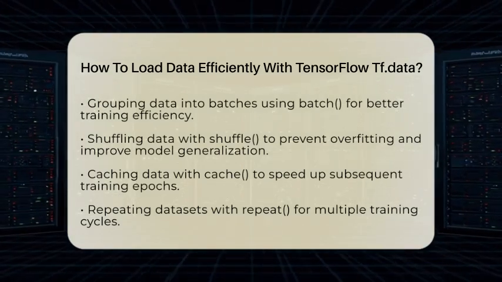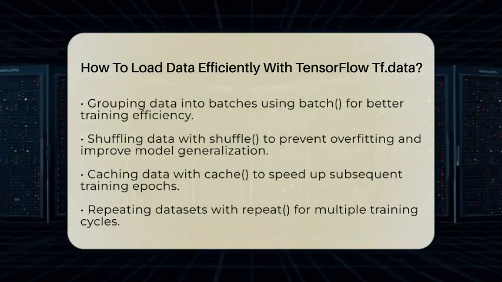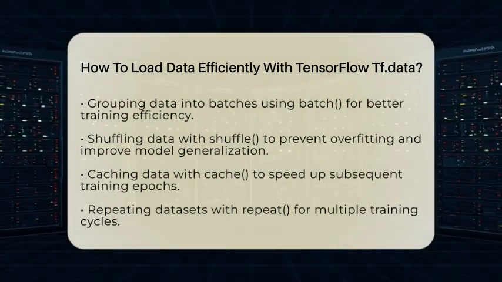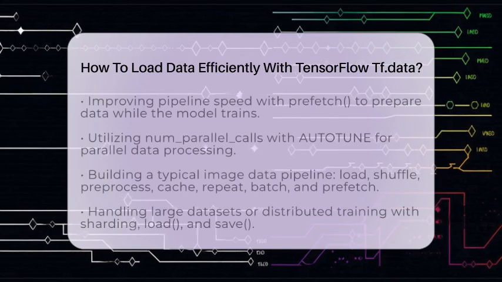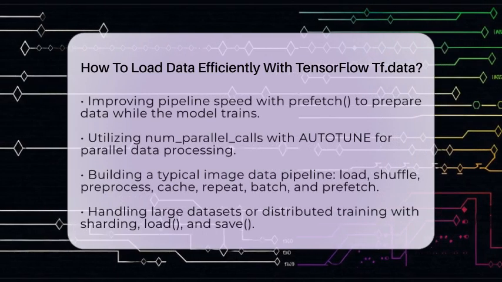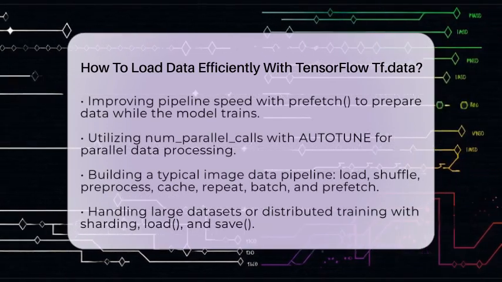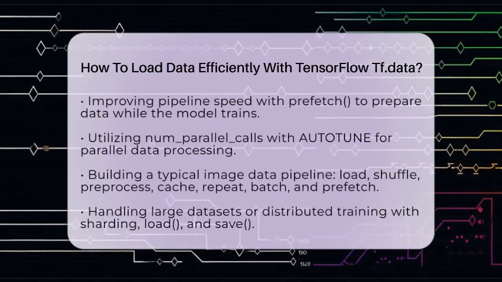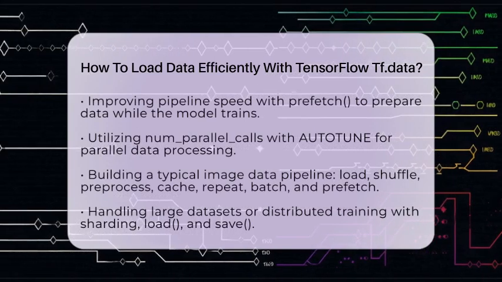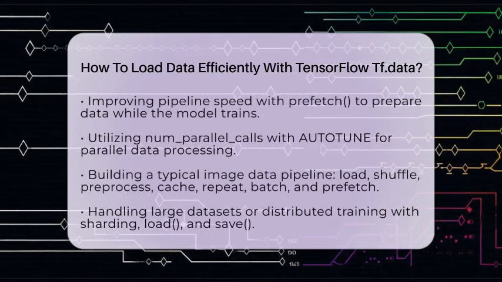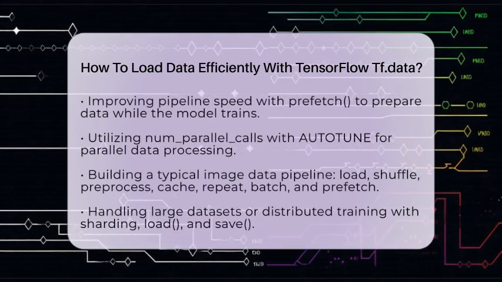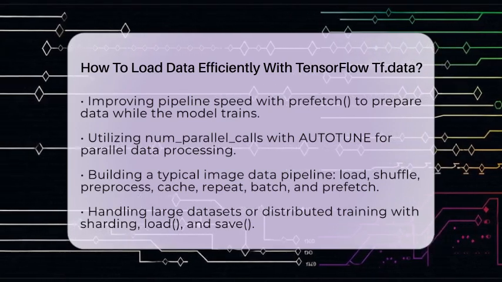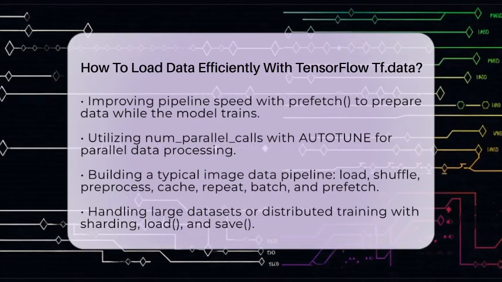To make your pipeline faster, use prefetch. It prepares the next batch while your model is training on the current one, reducing idle time. When applying map, set num_parallel_calls to AUTOTUNE or a specific number to process multiple data elements at once, making good use of your CPU. TensorFlow can automatically decide the best number of parallel calls and prefetch buffer size with AUTOTUNE, which makes your pipeline adapt to your hardware. A typical pipeline for images might look like this.